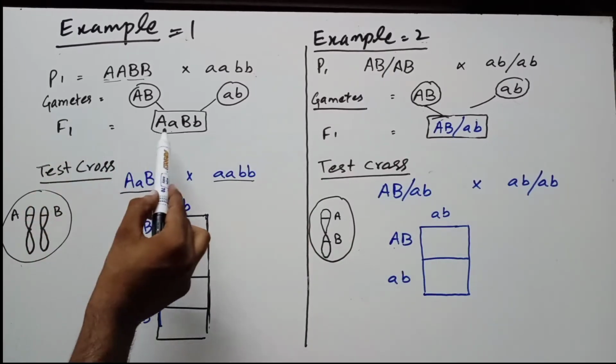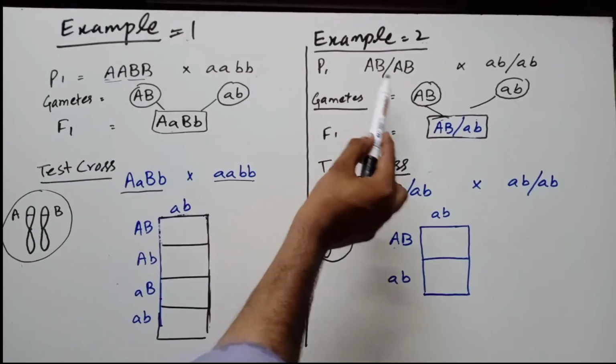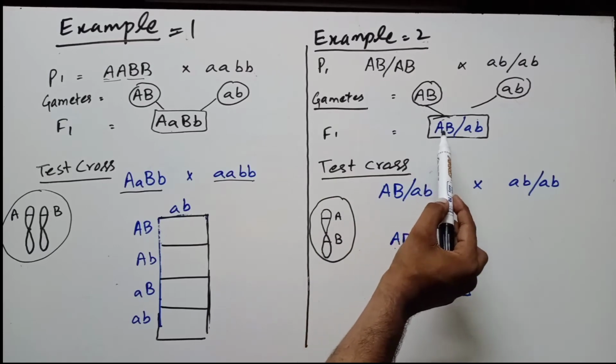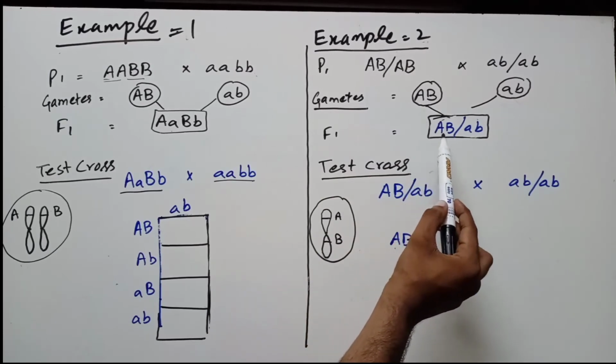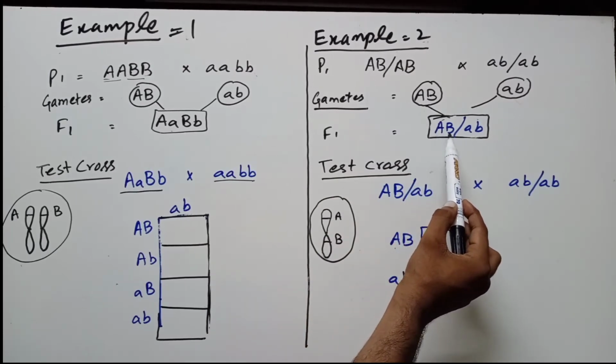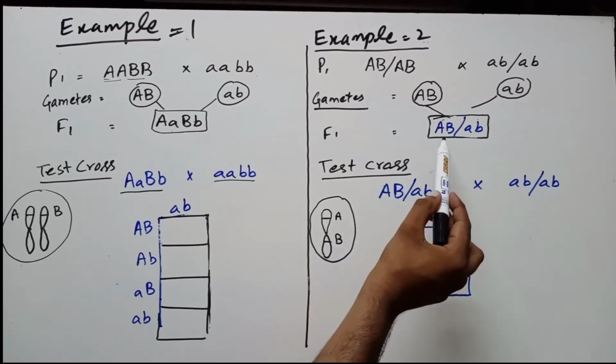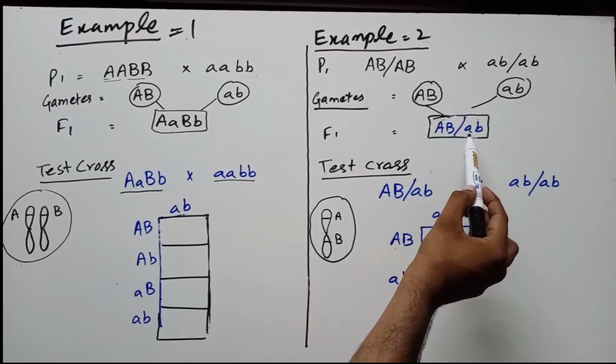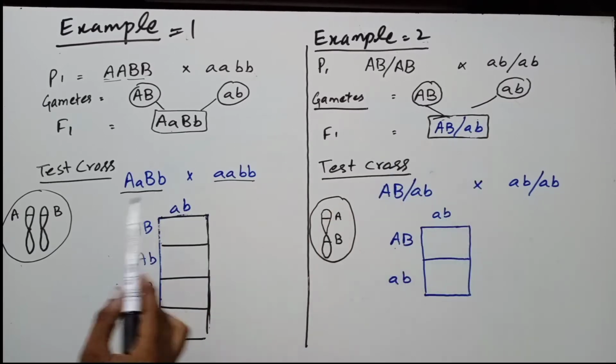What is the result of F1? You can see here, and here what is the result of F1. In the second example, in F1, capital A and capital B will not separate from each other, and the same is the case with the recessive genes. Small a and small b will not separate from each other.